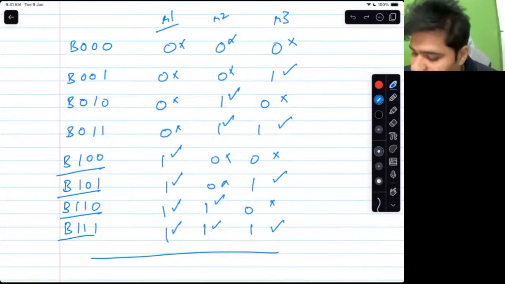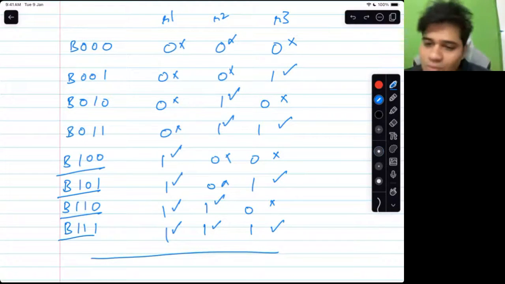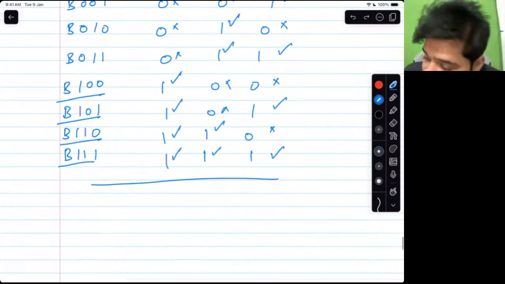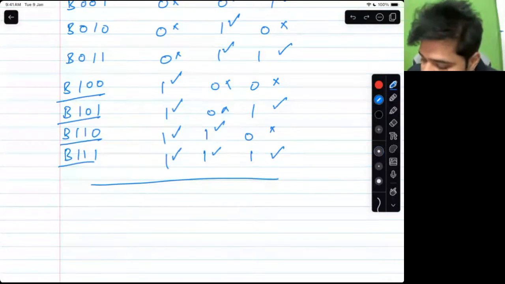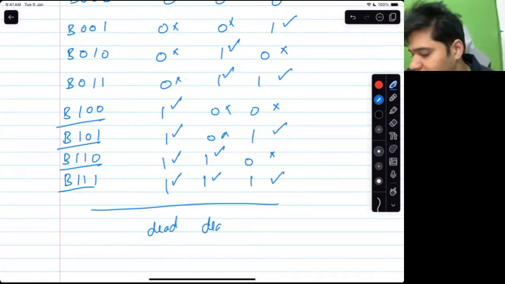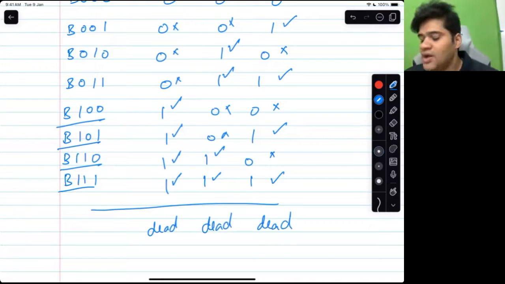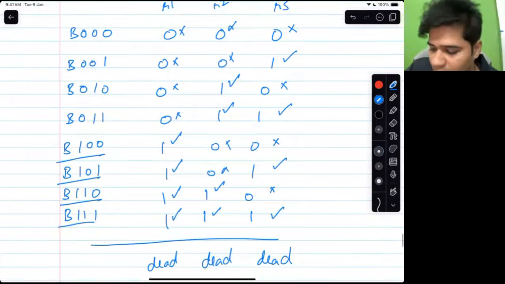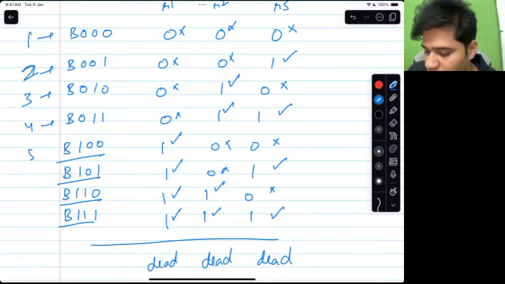Now, after 1 hour, what if I tell you that 1 bottle has poison? Aman, I am going there. If after 1 hour I tell you this rat is dead. In fact, if I tell you all 3 died, what do you think? Which bottle has the poison? If all 3 died, which bottle has the poison?